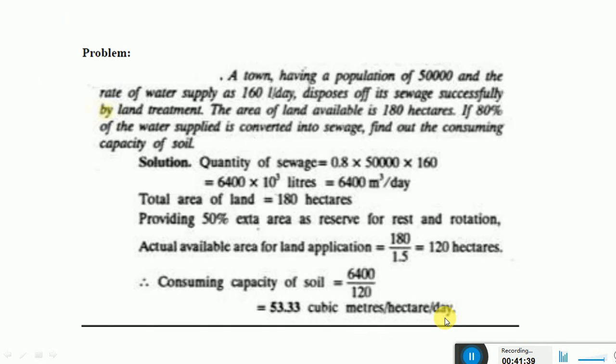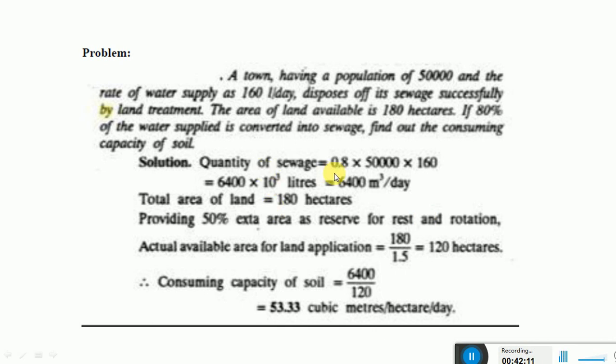And this is a numerical problem based on sewage disposal. A town has a population of 50,000 and the rate of water supply is 160 liters per day. By land treatment, the area of land available is 180 hectares. If 80% of water supplied is converted into sewage, find out the consuming capacity of the soil. So here they are asking us to find the consuming capacity of the soil.